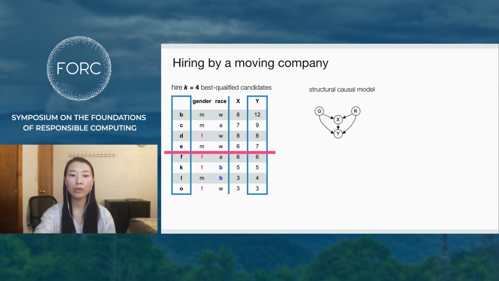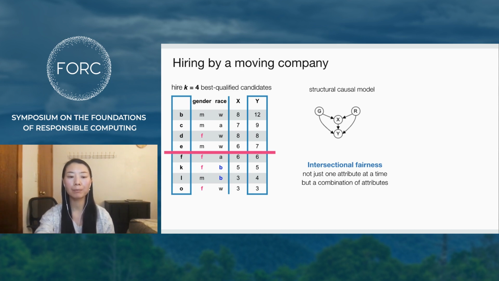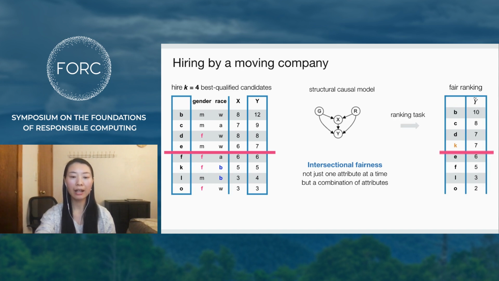And our goal is to use this model to produce a ranking that is fair with respect to multiple sensitive attributes and the intersectional subgroups of these categories. We define intersectional fairness by modeling the causal relationships between sensitive attributes and other variables in the DAG on the basis of not just one attribute at a time, but a combination of attributes, and then make ranking fair by removing these effects. Given a ranking task and a set of sensitive attributes and a causal model, we propose ranking on counterfactual scores as a method to achieve intersectional fairness.